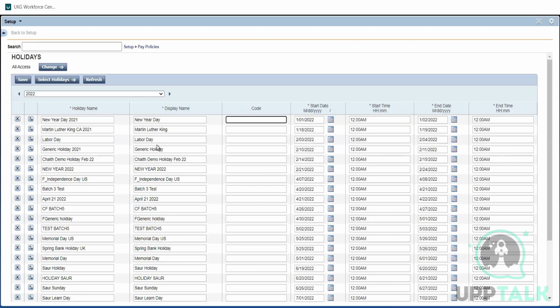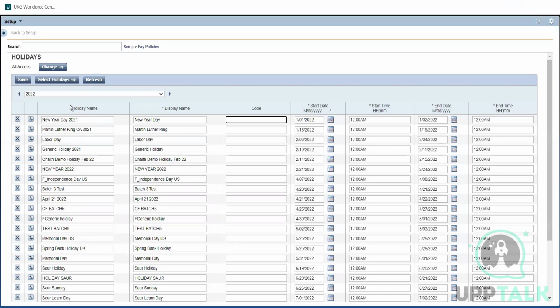We will get a requirement at the year end. They will say this year our company is going to have these holidays. There will be different departments, but whatever the state it may be, all the state holidays we need to create here. This is kind of a master page. Whether it's a particular state's holiday or a national holiday, all the holidays should be listed here. You need to create all the holidays.